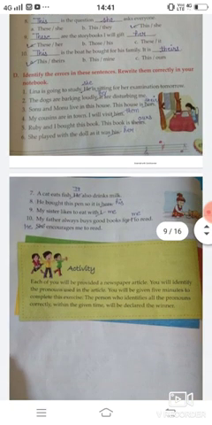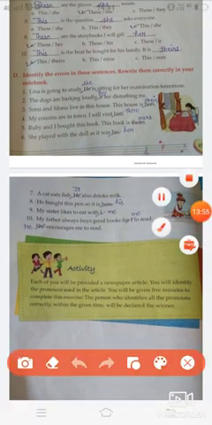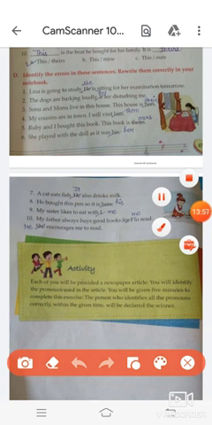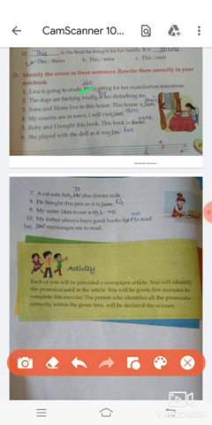Now moving to the next exercise. Identify the errors in these sentences. Rewrite them correctly in your notebook. Lina is going to study. He is sitting for an examination tomorrow. He is wrong. We will write here she. The dogs are barking loudly. It is disturbing me. It is wrong. We will write here they.